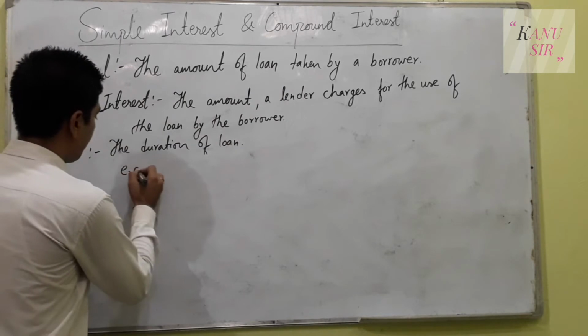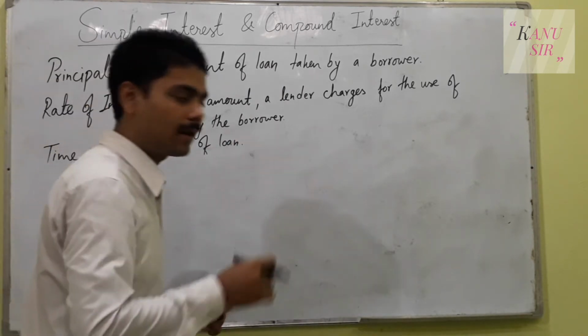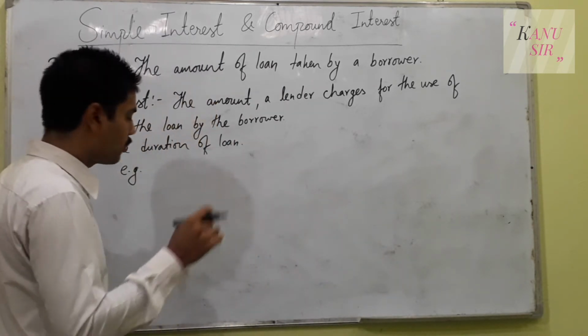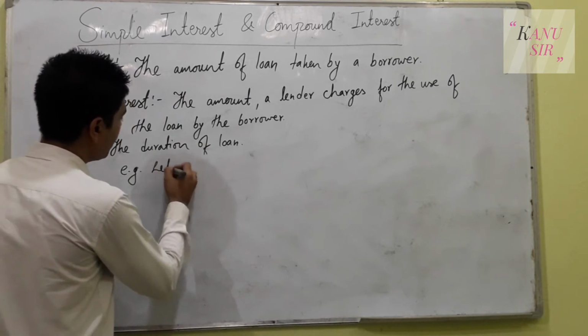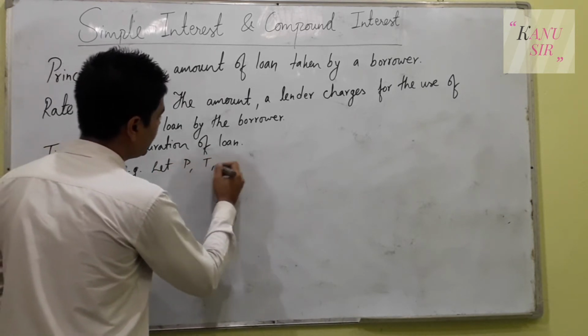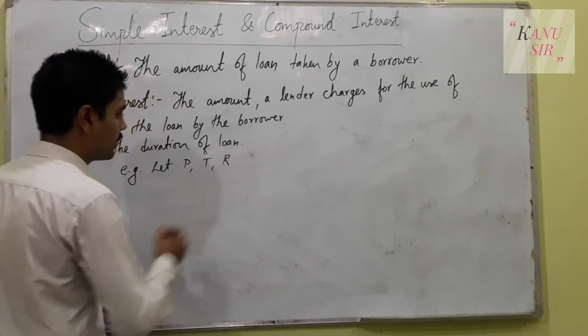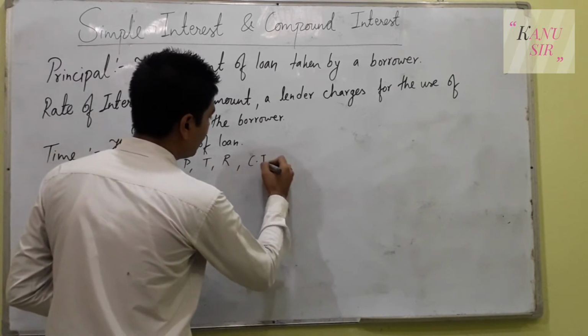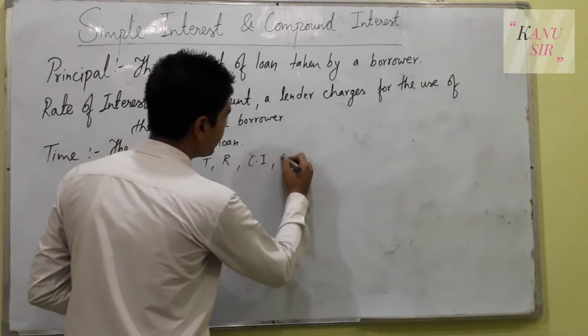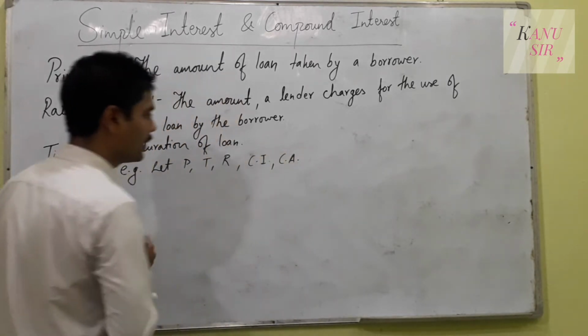Here, I will not take the example of RAM like before. Here I will take a simpler one. Let the principal be P, the time be T, and the rate of interest be R. And CI denotes compound interest, whereas CA will denote compound amount.